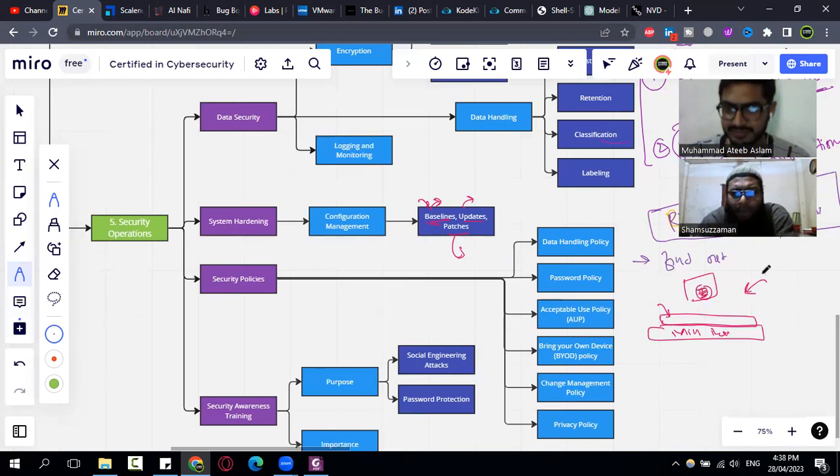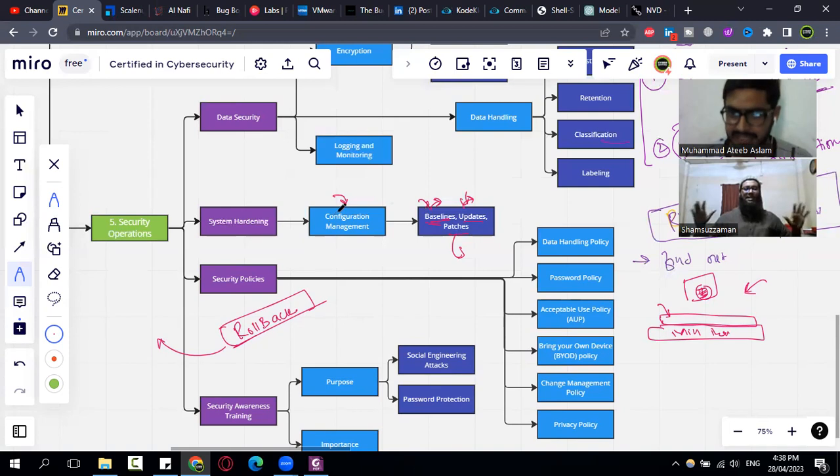Another thing I remember is rollback, which is also a configuration-related thing. If the patches and updates do not work, we have to ensure that we can roll back our system. That is also known as rollback changes. Our system should be able to go back to the previous stage if a configuration or update didn't work.